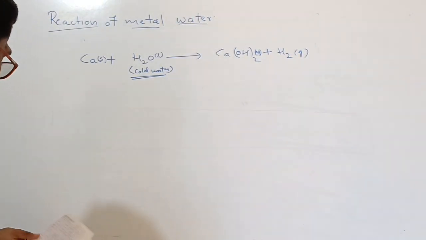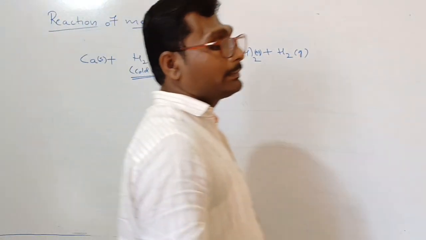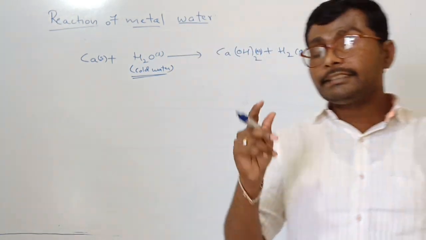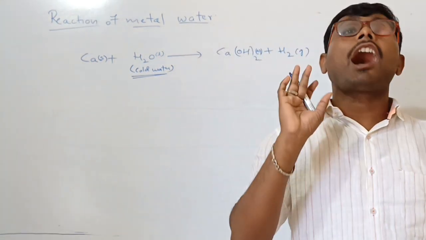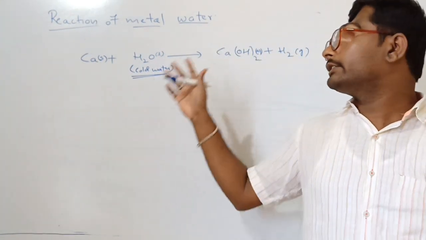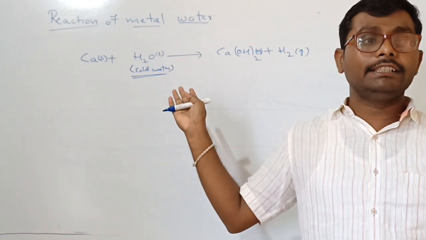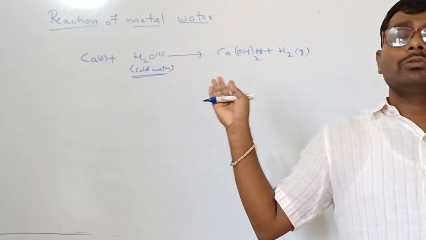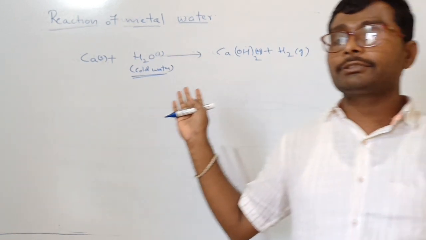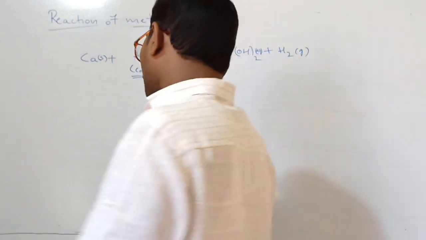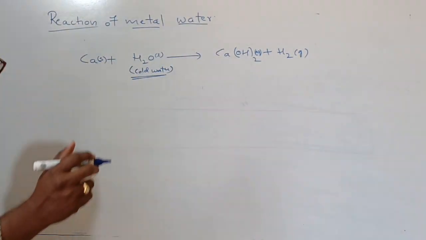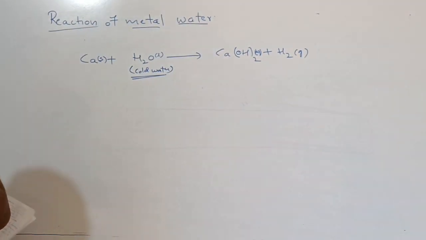Next metal, magnesium. Magnesium only reacts with hot water. The ones discussed before react with cold water. Magnesium reacts with hot water.